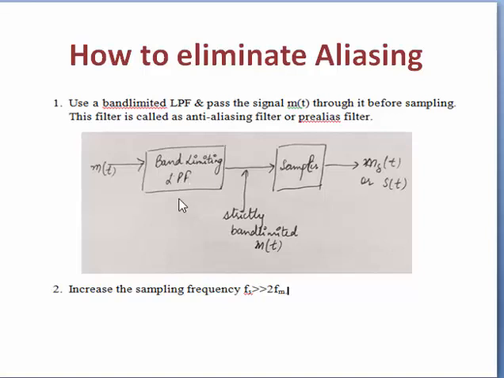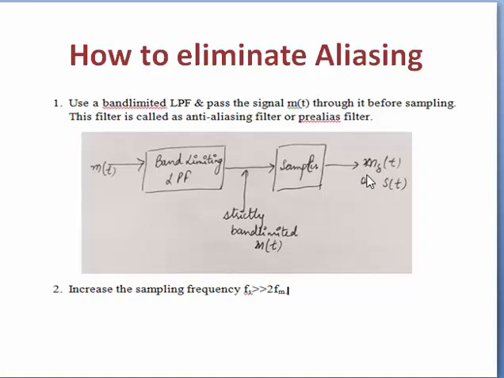A low pass filter passes the low frequency components and rejects the high frequency components. Through this we get a strictly band limited signal M of t, which is then passed through a sampler. Through the sampler we get the output S of t, which we can also denote as M delta t.